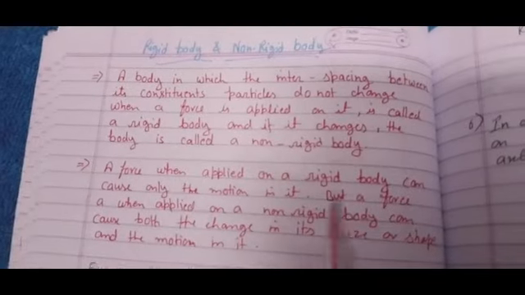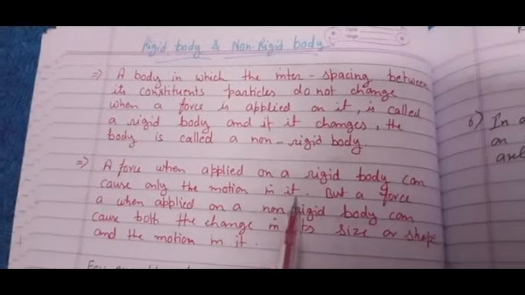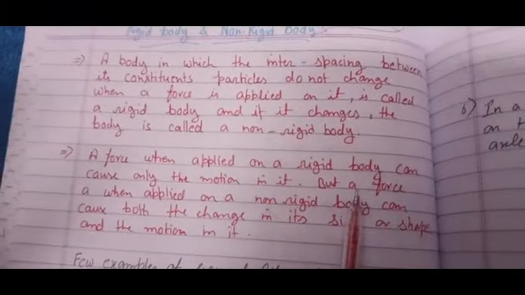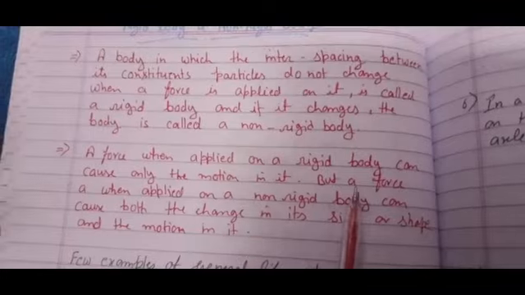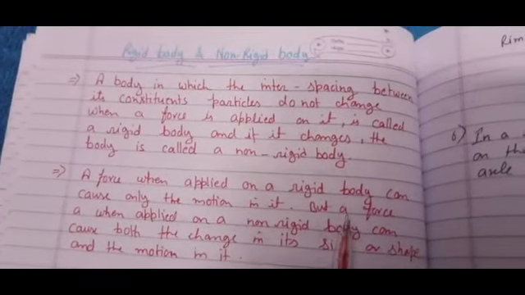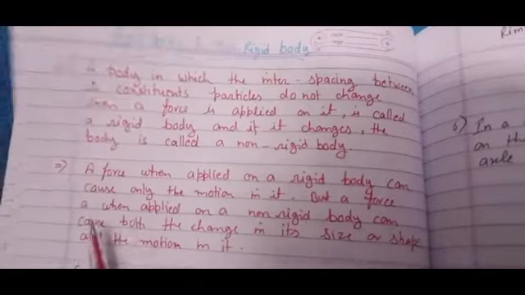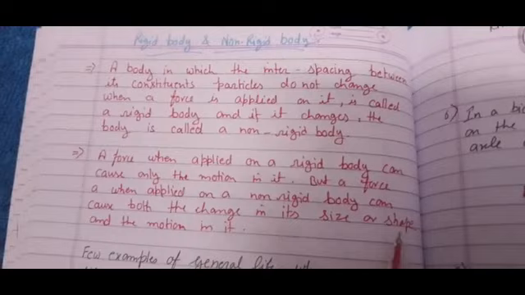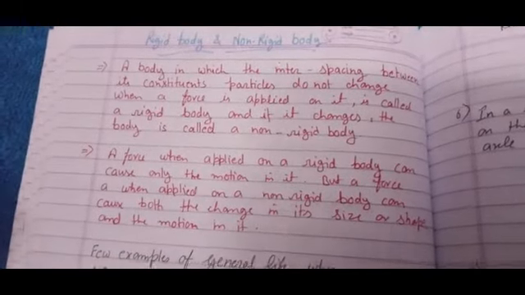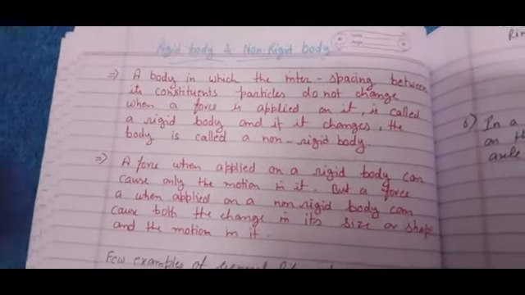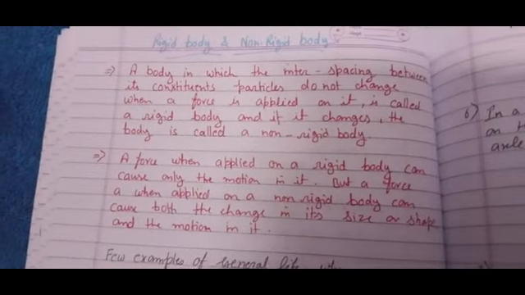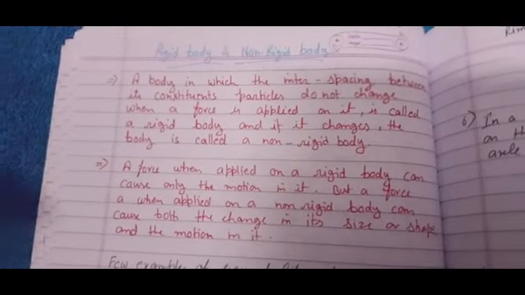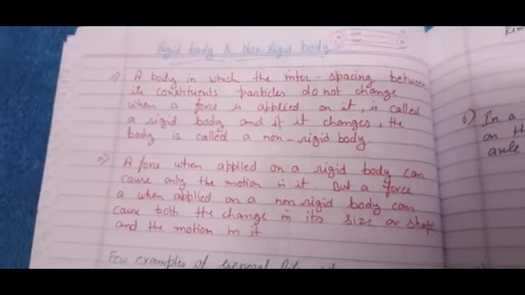A force when applied on a rigid body can cause only motion in it. So if there is a stone and we apply force, there will be no change in the shape of the stone, but it can be displaced from one place to another, right? But a force when applied on a non-rigid body can cause both a change in its size or shape and motion in it. If we apply force on a sponge, it may be squeezed, or if we apply force on clay, the shape may change, and there is a chance that it will change its place also. So we have to know about that.